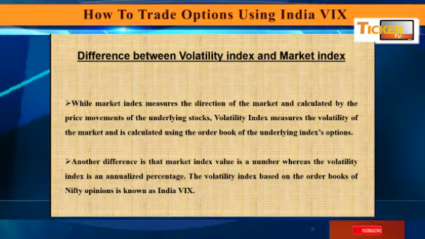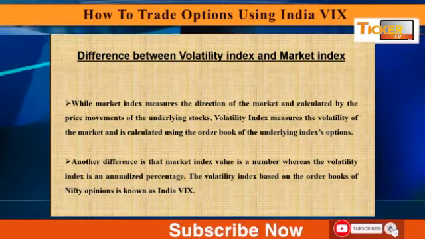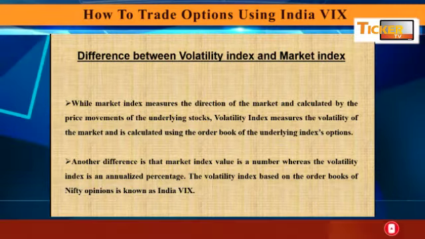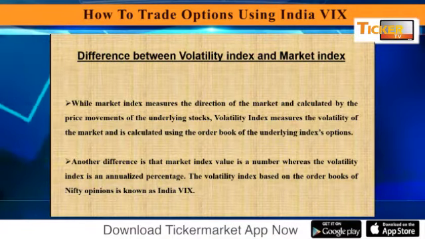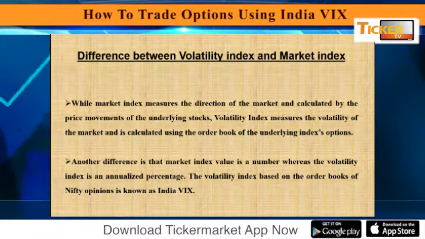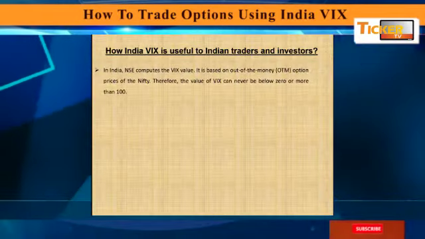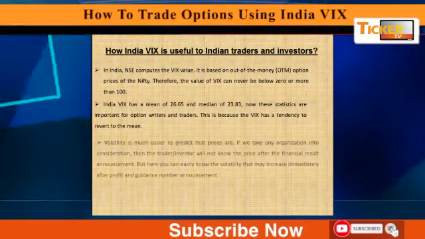Another difference is that the market index value is a number, whereas the volatility index is an annualized percentage. The volatility index based on the order books of Nifty options is known as India VIX. Now, how is this VIX useful to us?